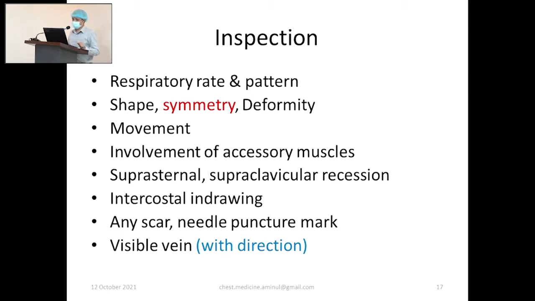Pattern is important, the respiratory pattern. Say Kussmaul's breathing: a patient of metabolic acidosis, a patient of CKD, diabetic ketoacidosis, you can say this is a case of metabolic acidosis. A common question: the patient has respiratory distress, but chest examination is normal. Acidosis is one of the findings. So there is deep and rapid breathing, deep sighing respiration. There is no apnea in between. That is Kussmaul's breathing.